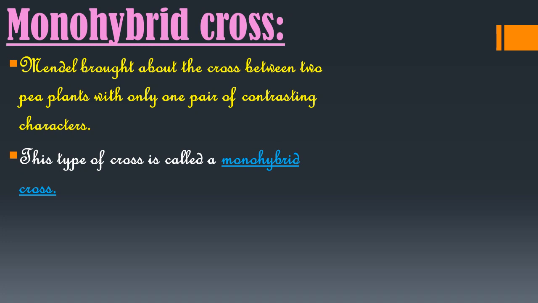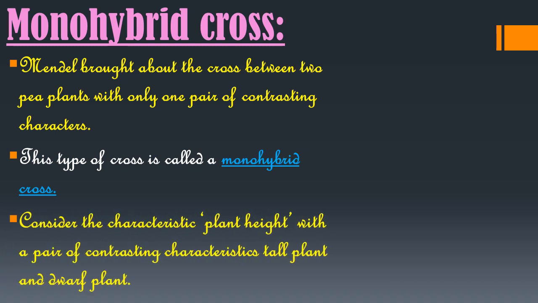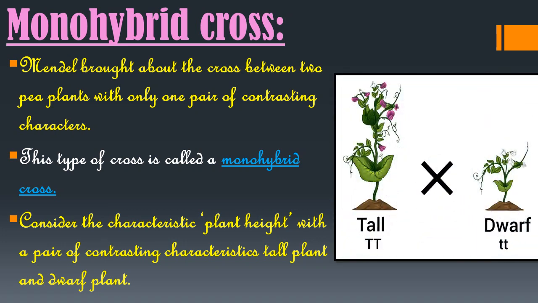Now this type of cross is called a monohybrid cross. So a monohybrid cross is a cross in which only one pair of contrasting characteristics has been taken. As to study the monohybrid ratio, let us consider the characteristic plant height with a pair of contrasting characteristics, tall plant and dwarf plant. So which contrasting characteristics have been taken here? Tall plant and dwarf plant. That means the height of the plant is taken here.